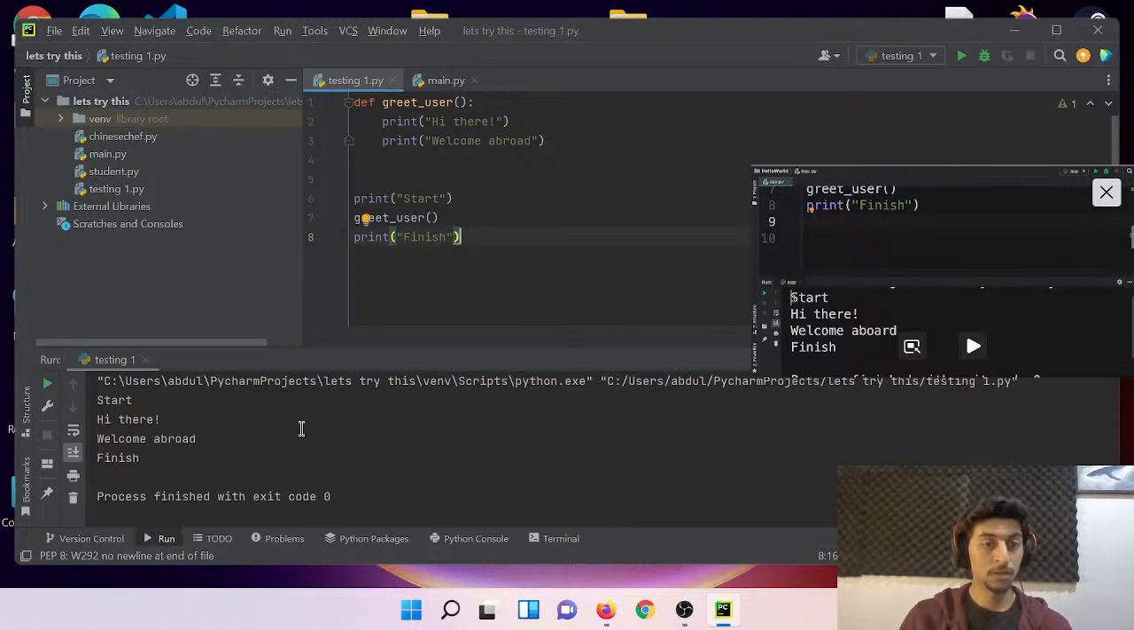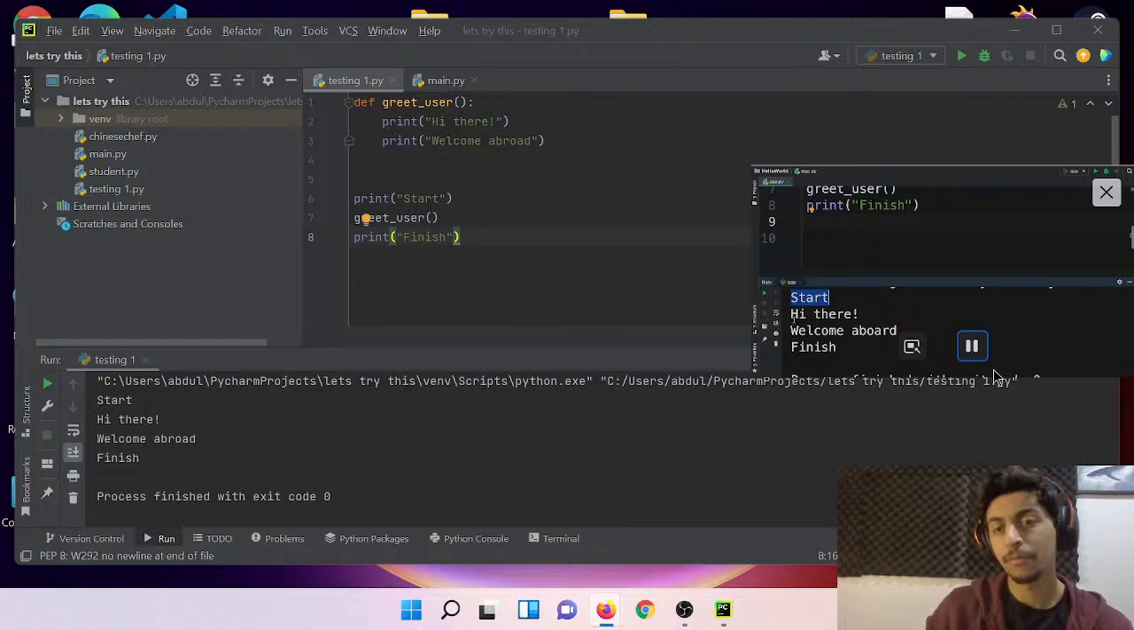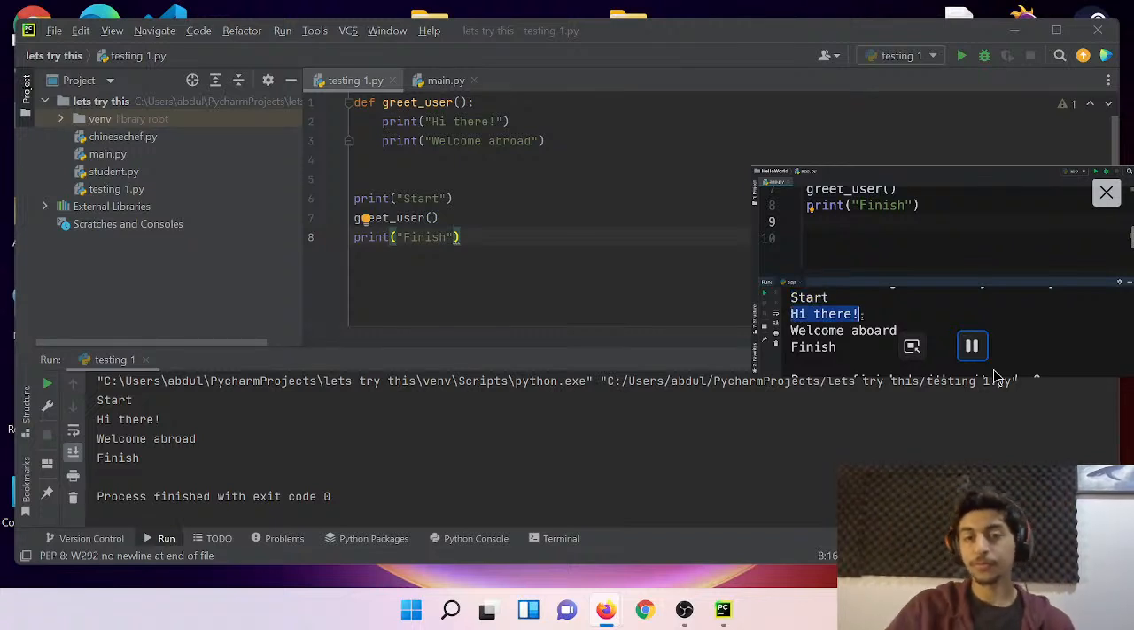First, we get the start message. Then we get the messages coming from our greet function, so hi there and welcome aboard. And finally, we see the finish message.